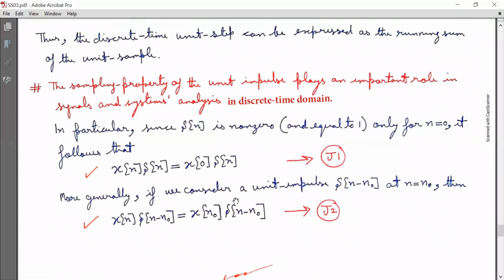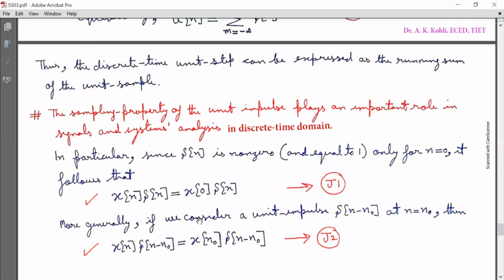More generally, if we consider a unit impulse delta[n-n0] at n equal to n0, then x[n] times delta[n-n0], where this impulse is present at n equal to n0, is equal to x[n0] times delta[n-n0]. Mark it as J2. This is the sampling property of the unit impulse function in the discrete time domain. So these two equations, J1 and J2, are very, very important.